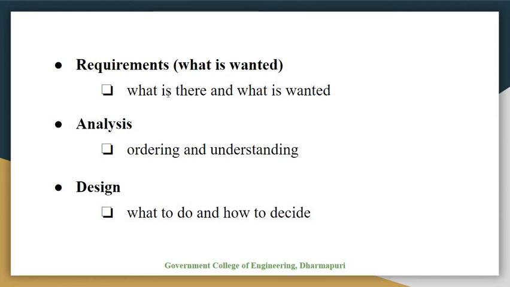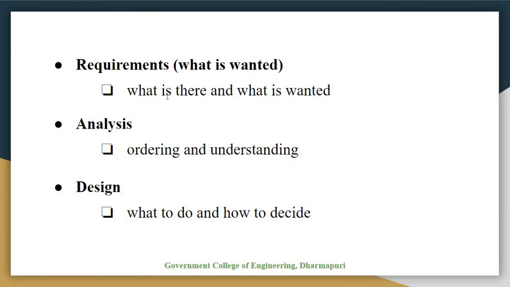The first stage is establishing what exactly is needed. There are a number of techniques used for this in HCI, like interviewing people, videotaping them, looking at the documents and objects that they work with, and observing them directly. In that manner we can gather the requirements. The second one is